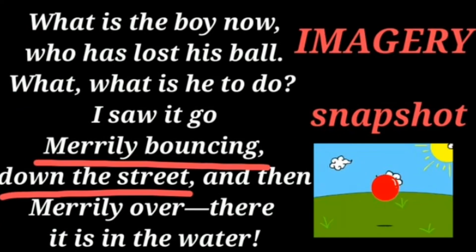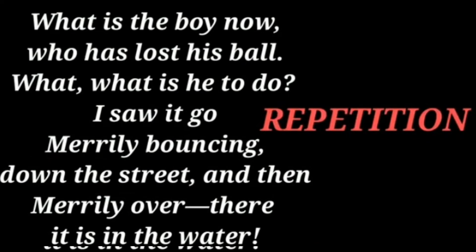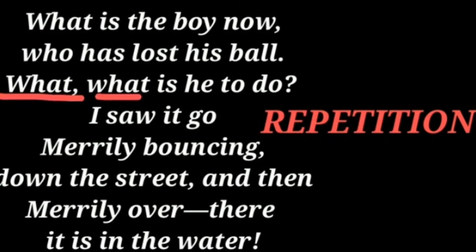The second device used here is imagery. It means the poet is able to create a similar snapshot in the reader's mind. It doesn't mean only visual imagery. It can appeal to any of our senses. Look at the line, merrily. Here, the poet has used imagery. The next device is repetition. In the line, what is he to do? Here the word what is being repeated.